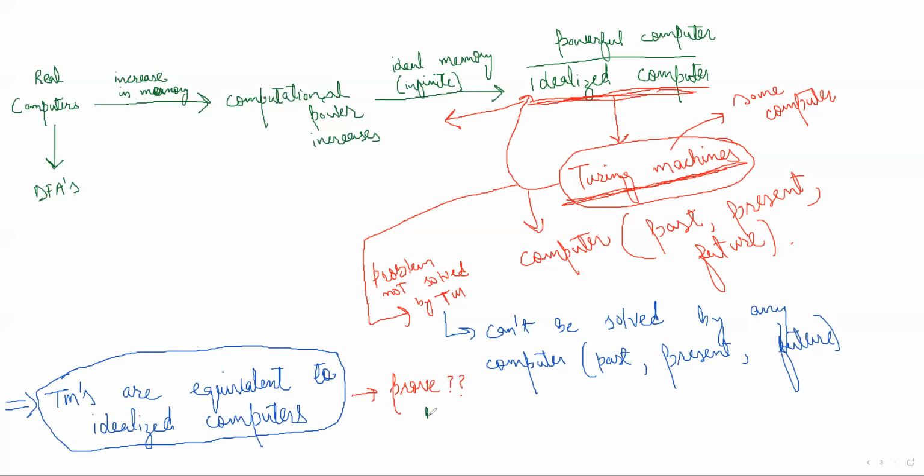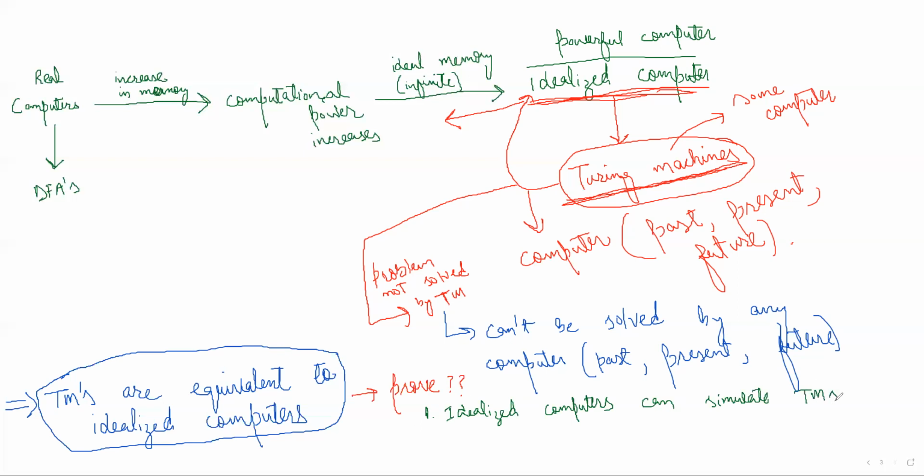First thing we will prove is that idealized computers can simulate Turing machines.